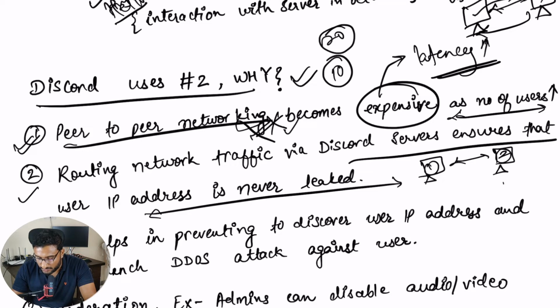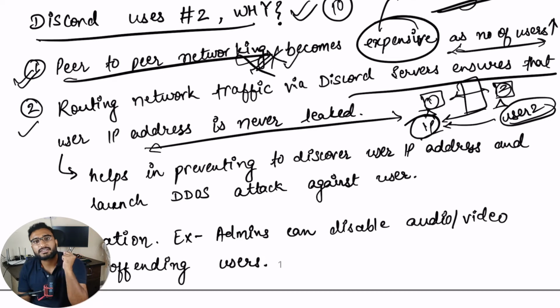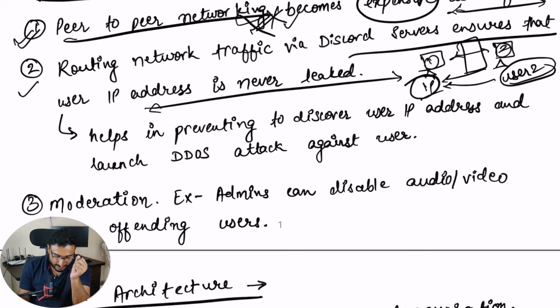So this 2 knows your IP address, and this user 2 can launch a DDoS attack on your IP address, right? But if there is a server in between, you don't know what IP this request came from. So you are abstracting that user from another user. This is a security feature you get when you use client-server architecture.